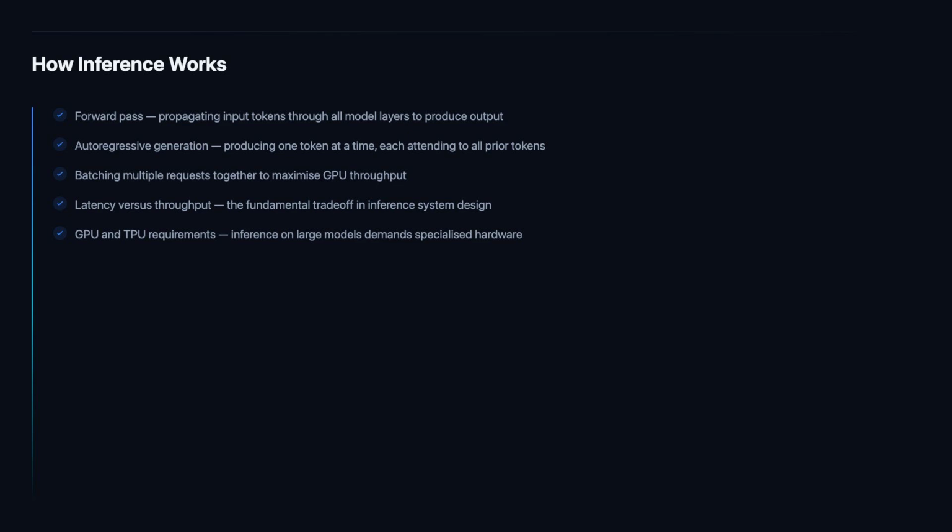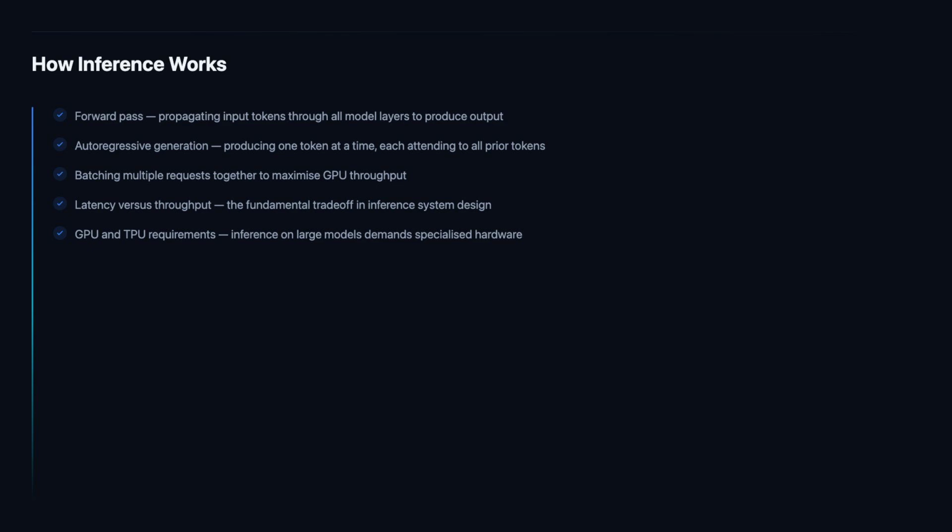Running inference for large LLMs requires specialized hardware. A 70 billion parameter model in 16-bit precision requires approximately 140 gigabytes of GPU memory to load the weights alone, exceeding the capacity of a single GPU. Multi-GPU serving using tensor parallelism, which splits the model's weight matrices across multiple GPUs, is necessary for such models.